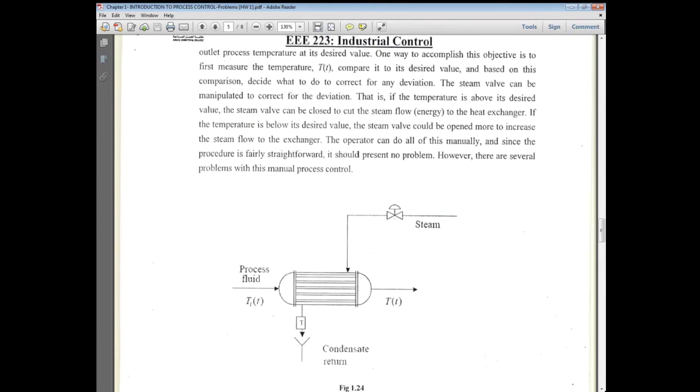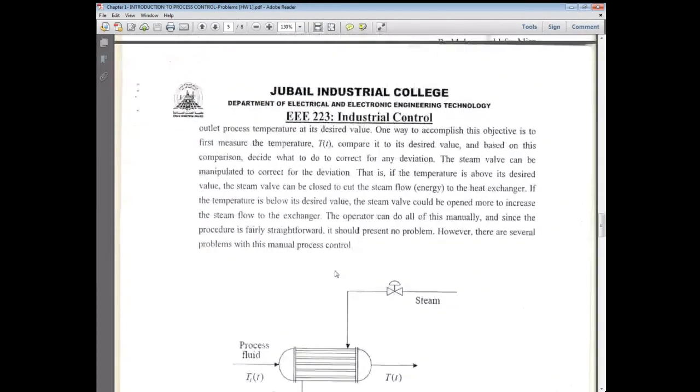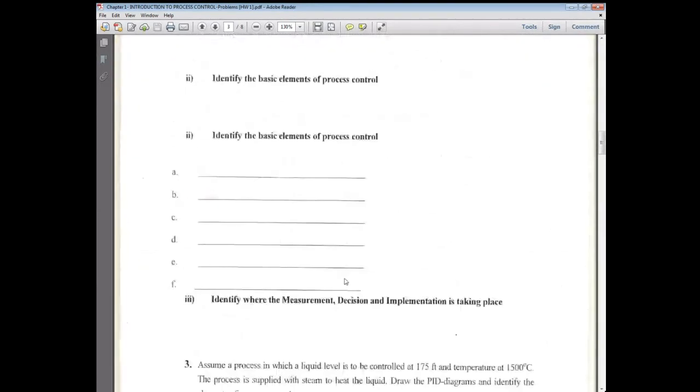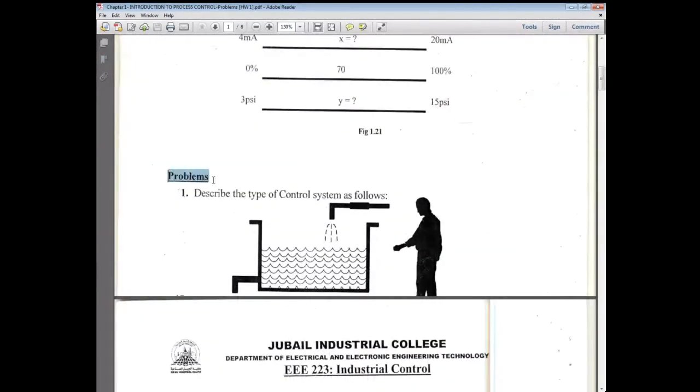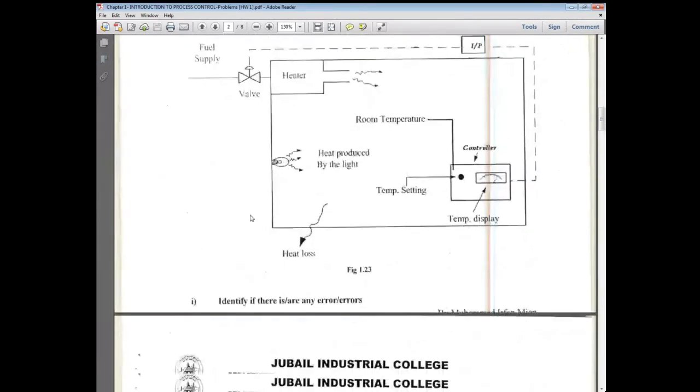Any question up to here, Shabab? I can't hear you because of connection. Can you repeat the homework question, teacher? I can hear you. Yeah, it is here. I am showing you. Are you seeing the screen or not? See, these are the problems. Are you seeing the problems? Yes. Starting from here until the end.